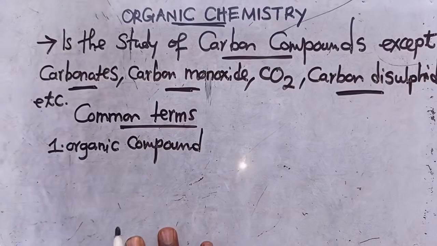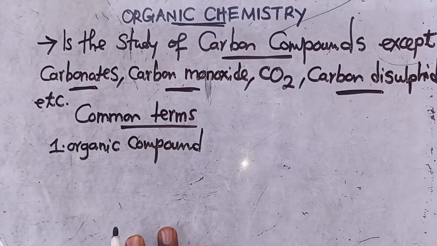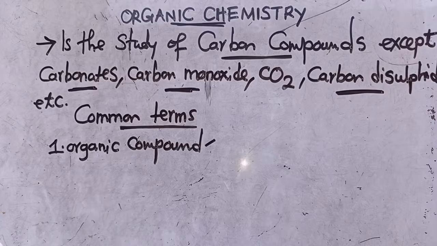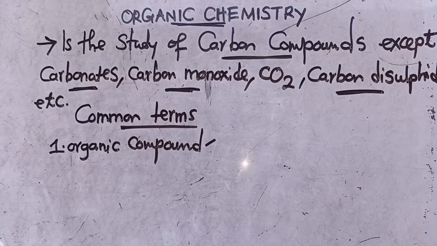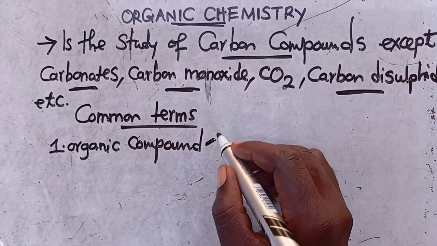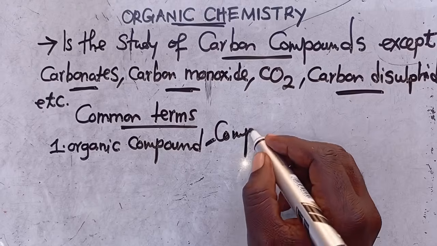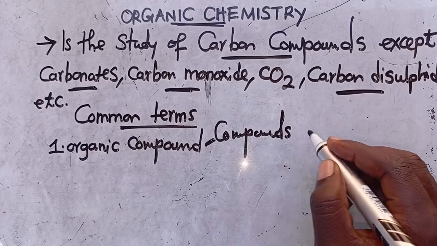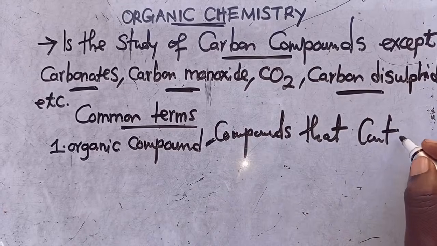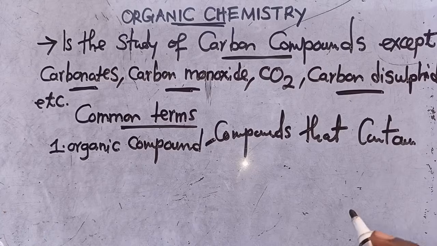When I say this is an organic compound, what comes to your mind? So when I'm talking about an organic compound, you need to understand that these are compounds that contain what?